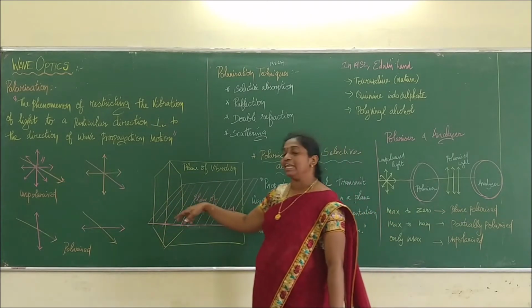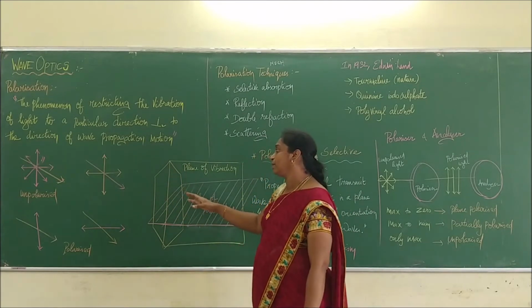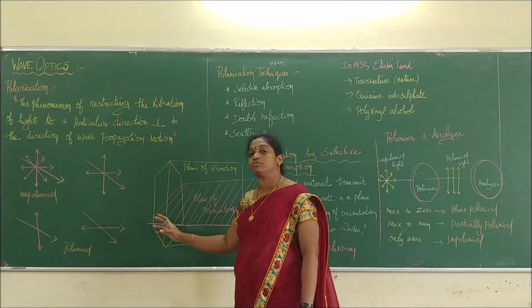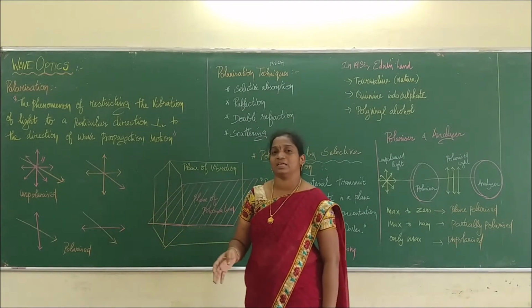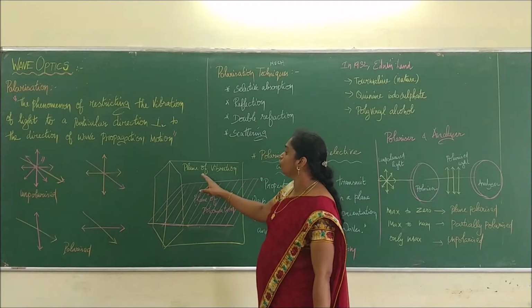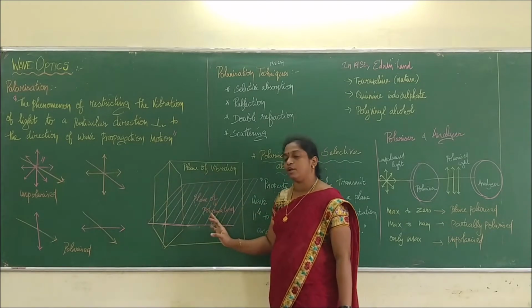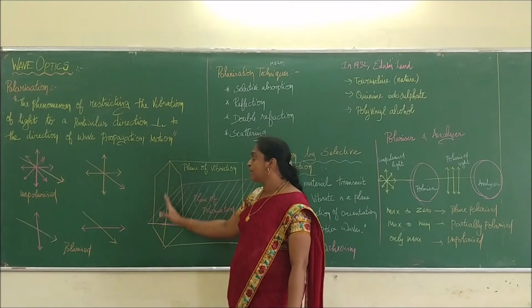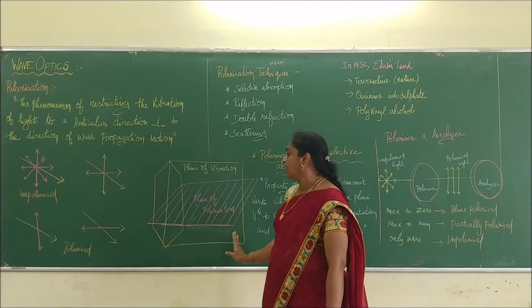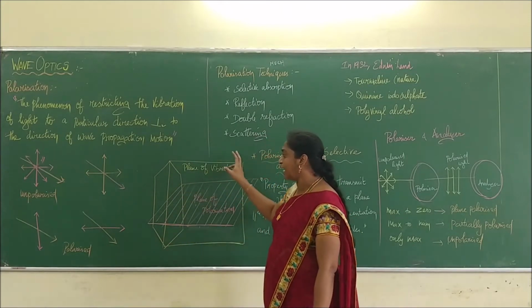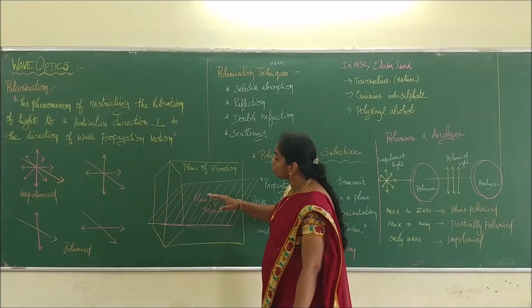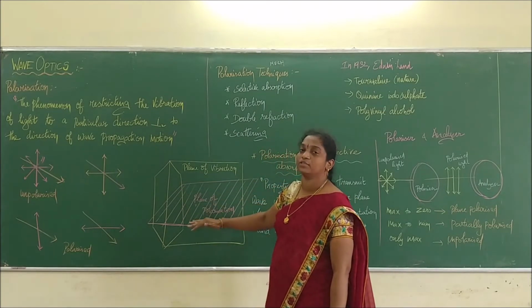Now we are going to take a crystal like this. It's a tourmaline crystal, one of the natural crystals which helps to polarize light. We are going to look at two conditions called plane of vibration and plane of polarization. The tourmaline crystal will have an axis. The plane parallel to this axis is said to be the plane of vibration. And the plane which is perpendicular to this plane of vibration is called the